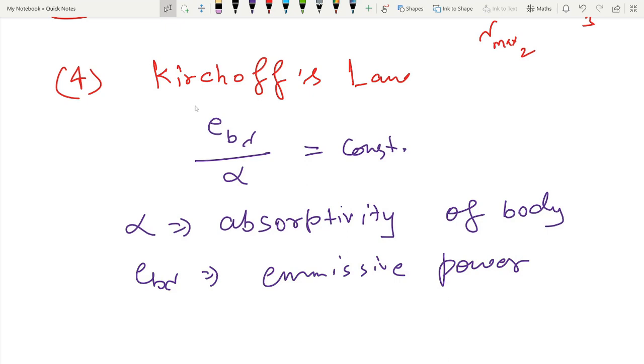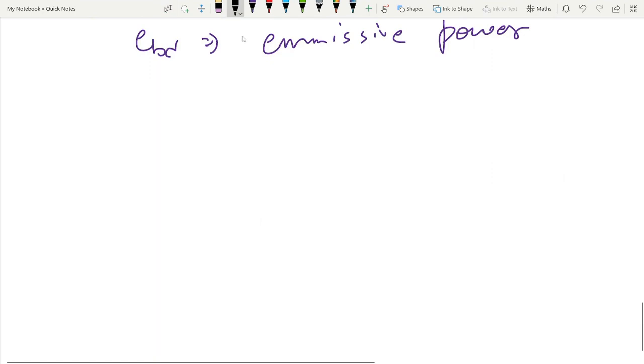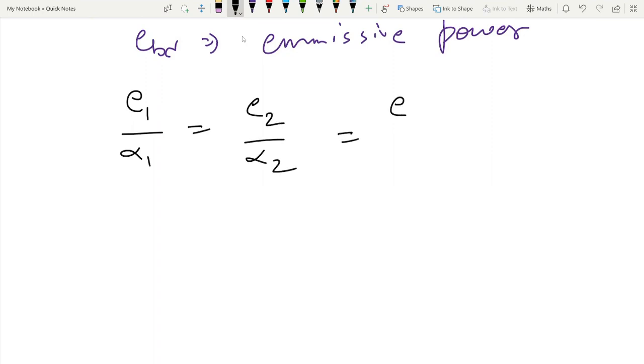This is constant for black body as well as non-black body. So we can say that this ratio is constant. So E1 by alpha 1 is equal to E2 by alpha 2 is equal to E b for black body upon alpha b.